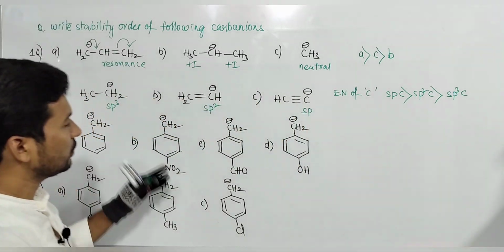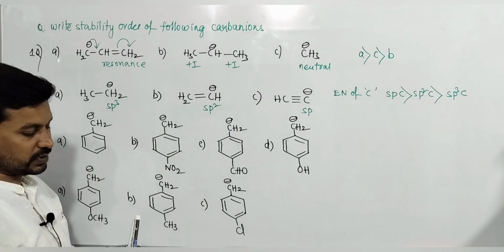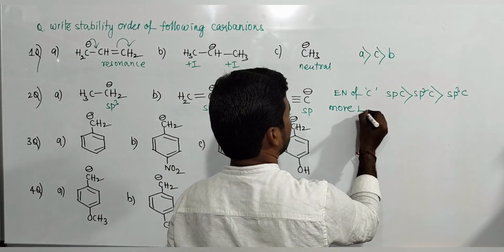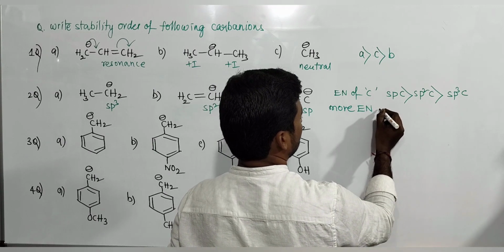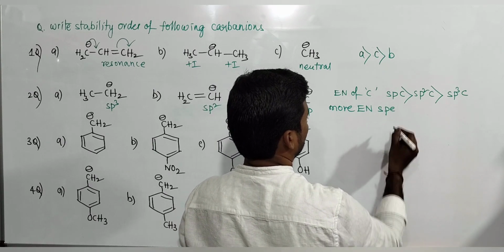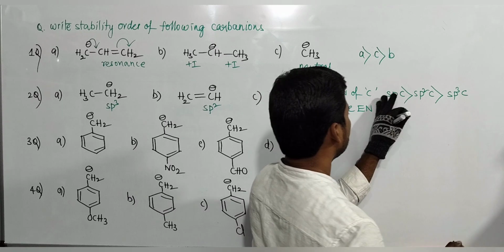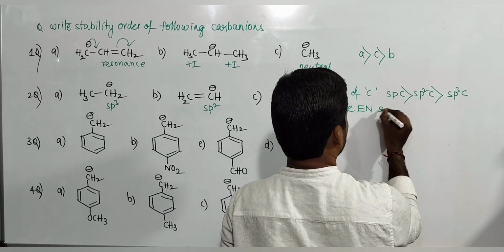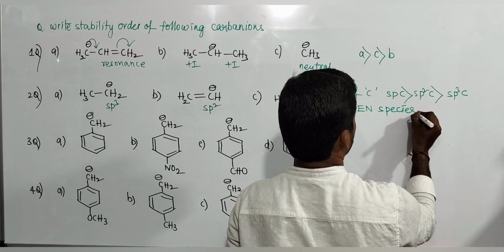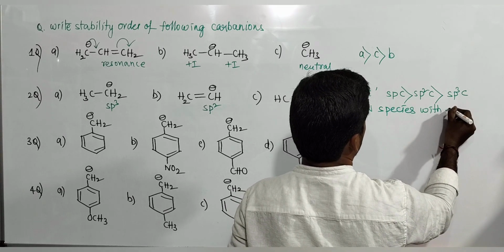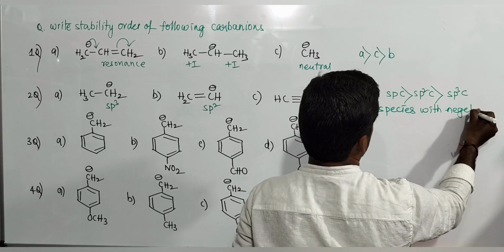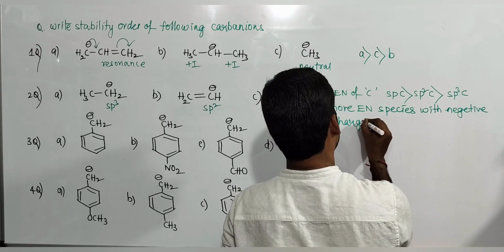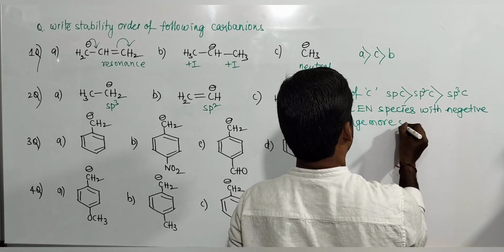More electronegative species with negative charge are more stable.